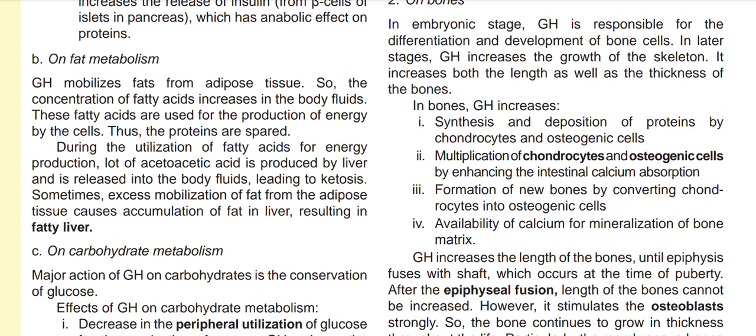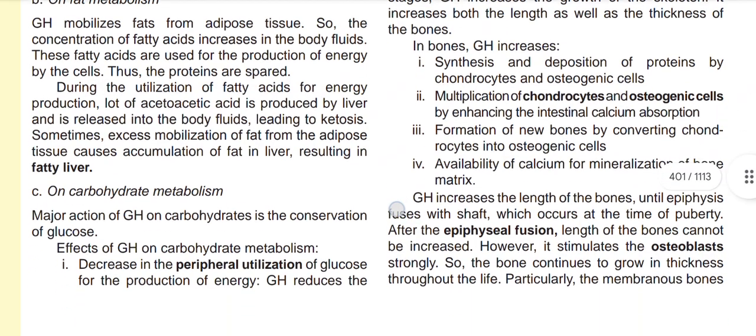These fatty acids are used for the production of energy by the cell. Thus the proteins are spared. During the utilization of fatty acid for energy production, a lot of acetic acid is produced by the liver and released into the body fluids, leading to ketosis. Sometimes excess mobilization of fat from the adipose tissue causes accumulation of fat in the liver, resulting in fatty liver.